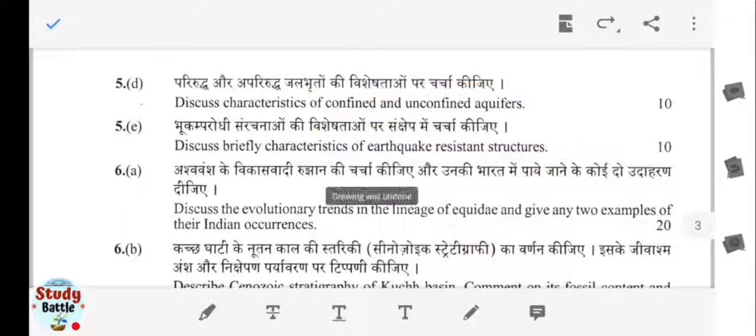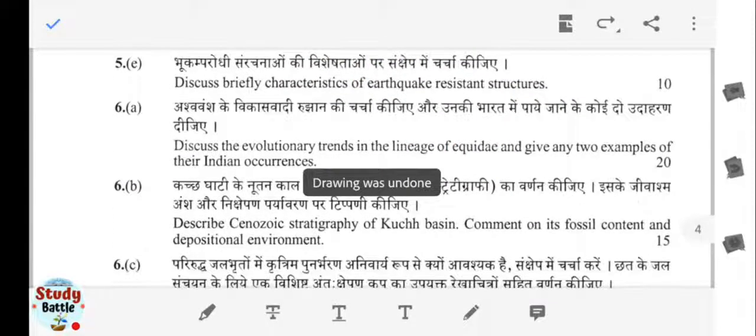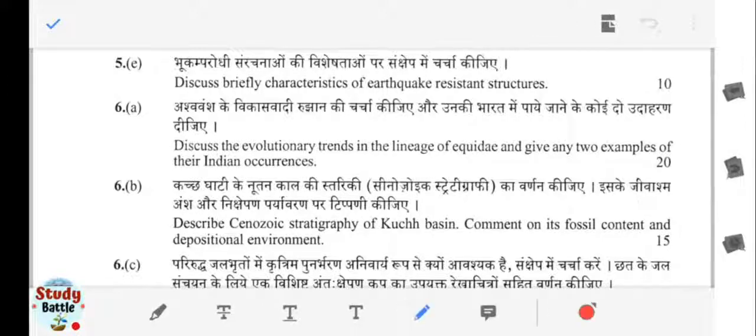Nowadays the term horse is being used, but from the literature point of view, or from the paleontological perspective, we call them equids. The different types of evolutionary trends which have taken place in the evolution of equids, that we have to discuss.